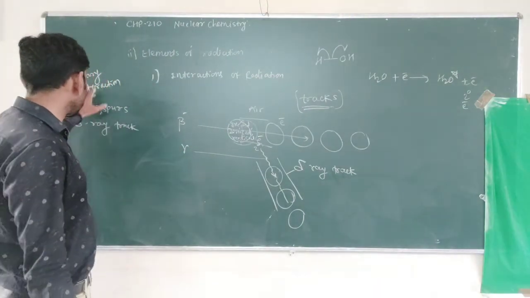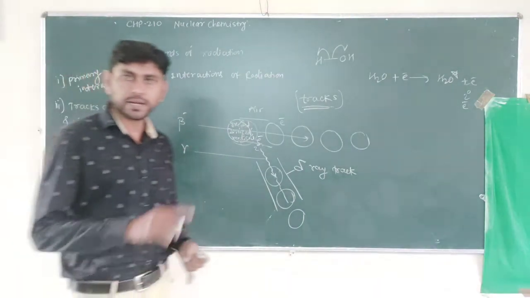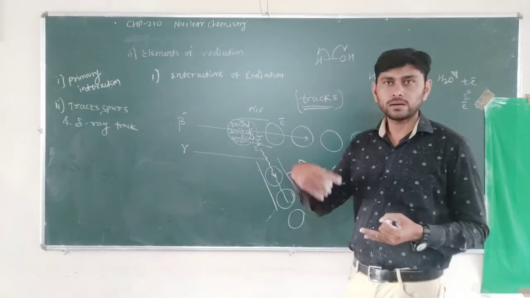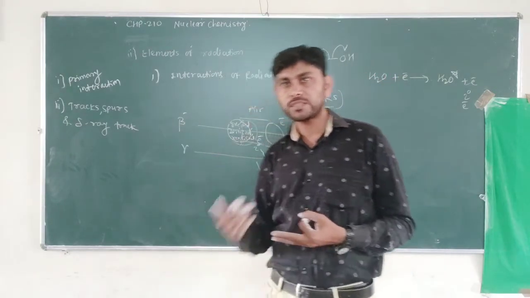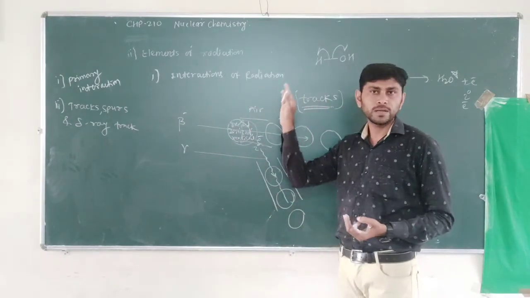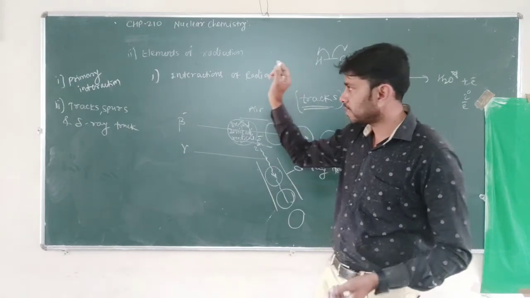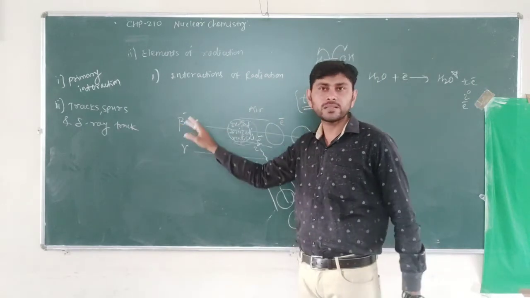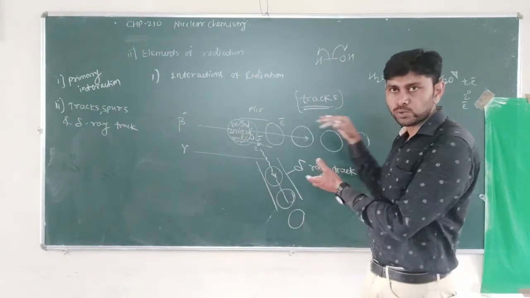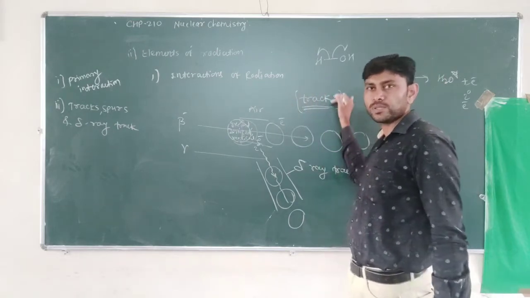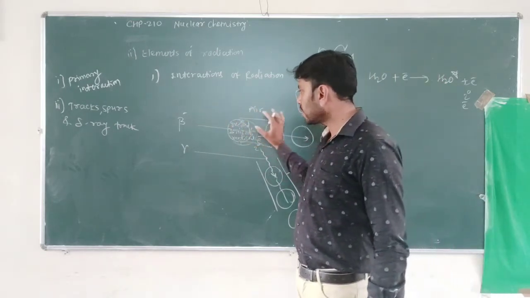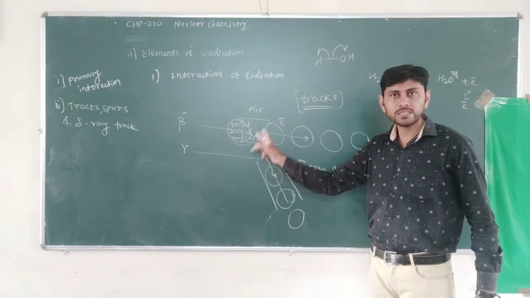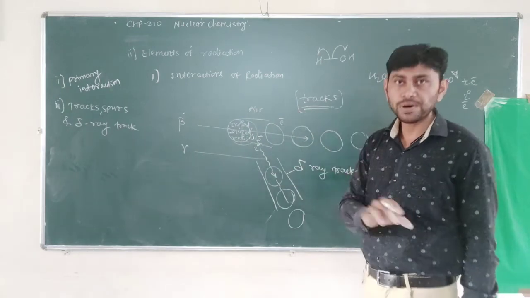So this is about primary interaction. In primary interaction, three species are formed: excited species, where more energy is there, then ionized species, again more energy is there, then bond rupture occurs and radical species form. So these are primary events due to this radiation. Second, tracks and delta ray track. Track means the nuclear radiation, the nuclear particle which moves along and chooses some path, and that path is known as the track of these radiations, these particles. All along their path, they form a cluster of active species, such as excited, ionized, and radical species. So a cluster is known as spurs.